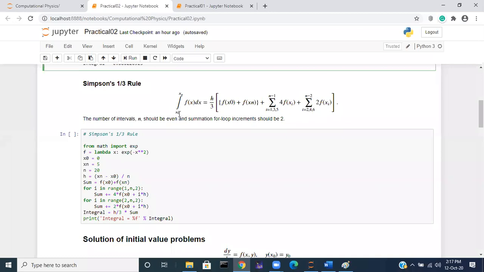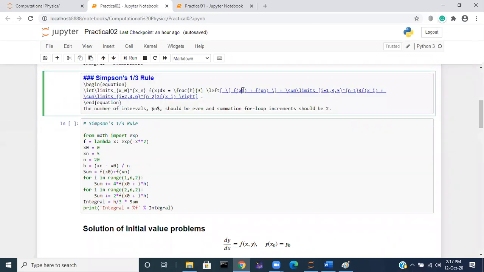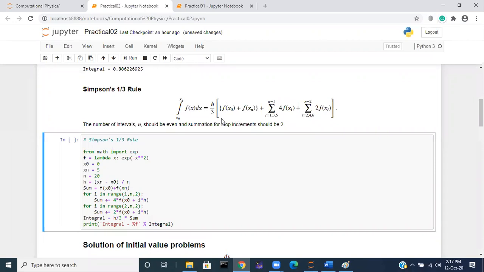Integration of f of x dx from lower limit x0 to upper limit xn is equal to h by 3 times [f of x0 plus f of xn plus 4 times (f of x1 plus f of x3 plus f of x5 plus f of x7, and so on, the odd subscripts) plus 2 times (f of x2 plus f of x4 plus f of x6, and so on)].